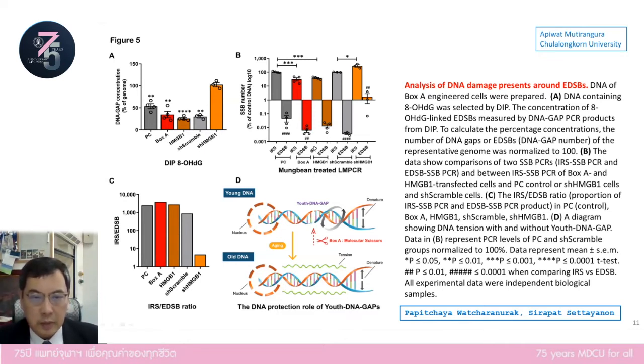In these 2 experiments, we proved that around DNA gap, the DNA damage that is reduced is actually the damage that most frequently occurs around DNA gap. So we proved that the increased DNA durability by box A is because of the produced DNA gap.